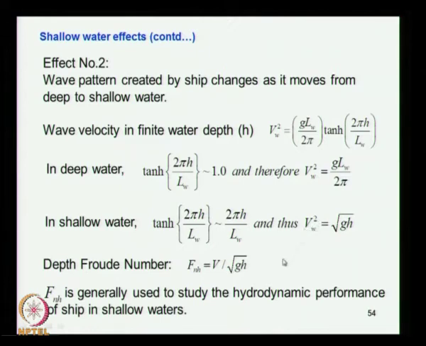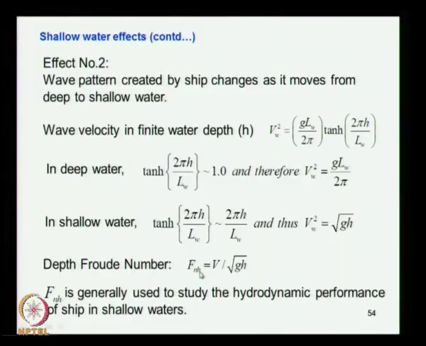Usually for deep water condition, the Froude number is the length Froude number, represented as V by root g L, where L is the length of the ship. But often in shallow water, the Froude number you use is the depth Froude number, so in place of L you put h. That is what is normally used, because the Froude number refers to wave formation, and the depth effect on wave formation is more here, and that is the reason the depth is used as a parameter here for the representation of the Froude number.